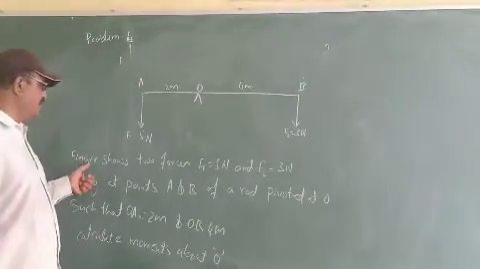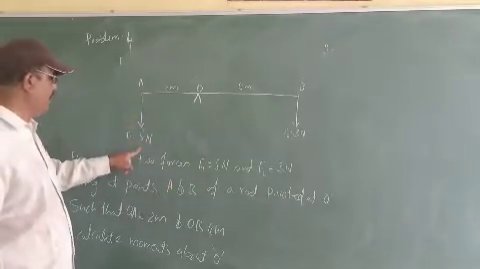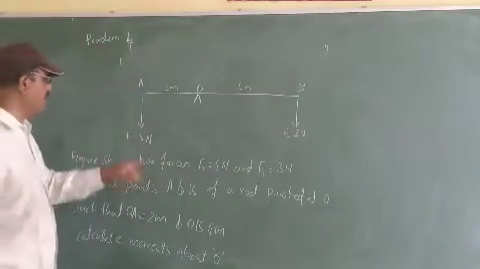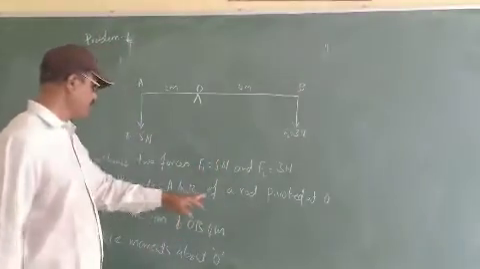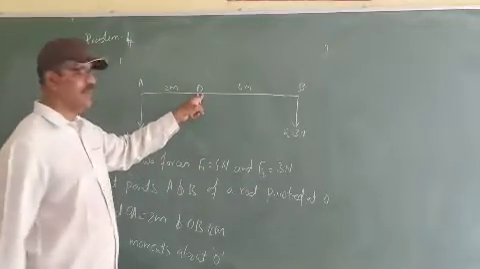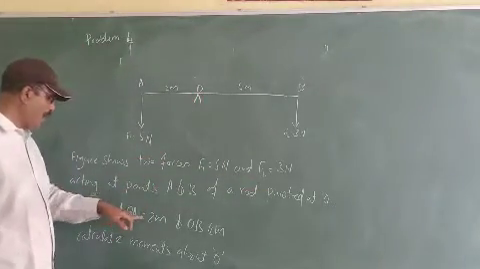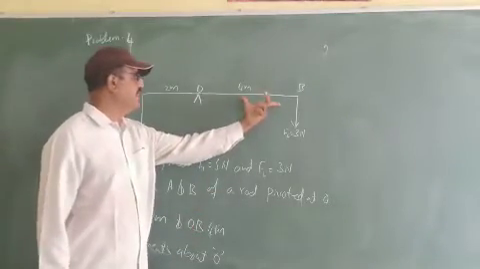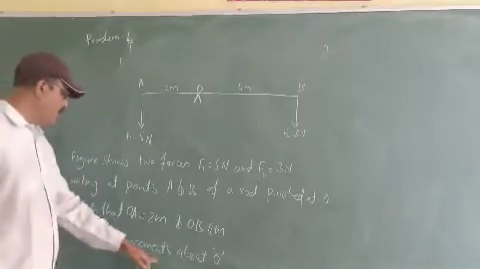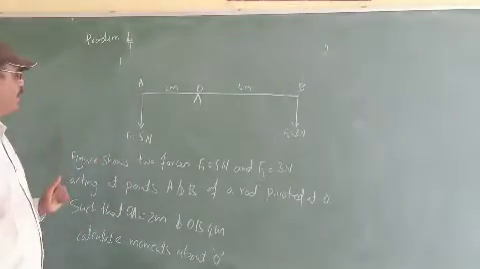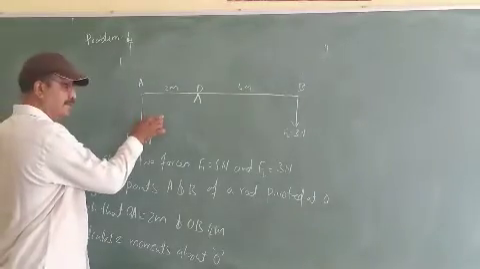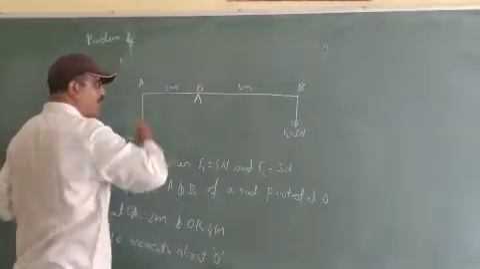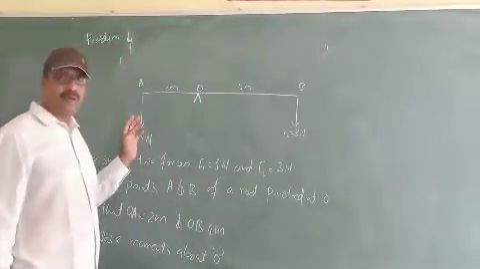Okay. See, the figure shows two forces, F1 5 newtons and F2 3 newtons, acting at points A and B respectively of a rod pivoted at O, such that OA is equal to 2 meters, this distance is 2 meters, and OB is equal to 4 meters, this distance is 4 meters. Calculate moments about O. Now, how many moments we have got here? One moment due to F1 and the other moment due to F2, and the total moment of forces.